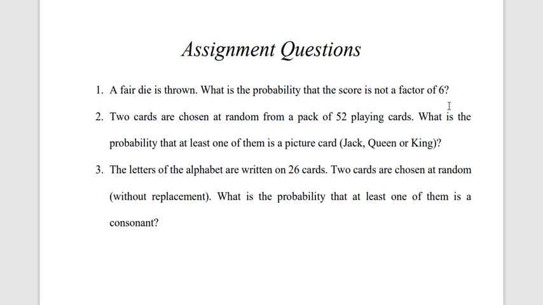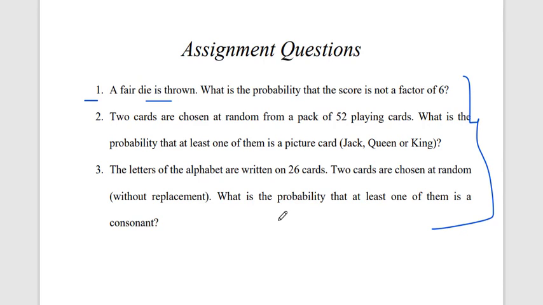This is your assignment question. The first question I already gave in the last lecture, but for this lecture you have to solve it with the complement. Solve with probability complement. These three sums are all examples of probability complement.